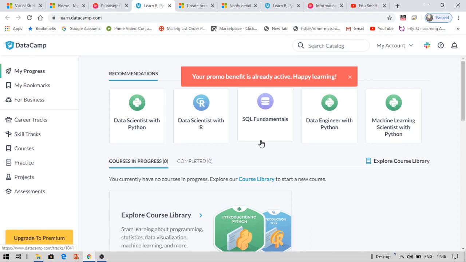Once you have done with the name, you can use the same name for all the accounts. But the email address should be different, so create different accounts and get this. This is just a trick that I'm providing you. If you want to use more courses, you can use this and get the premium subscriptions for your lifetime like this. I'm not suggesting you do this because it's a paid course and you need to pay the amount actually. But I'm telling you this trick for those who cannot afford these courses.